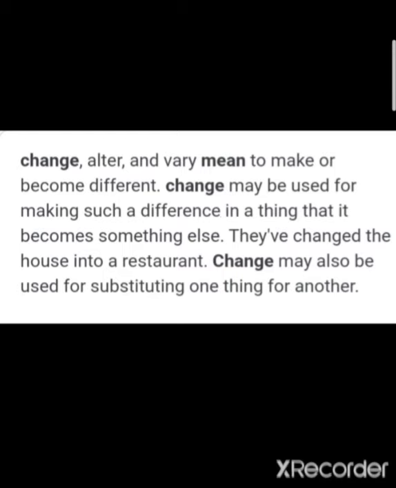So from winter to summer, summer to rainy season, to again winter. This is known as change. Okay.